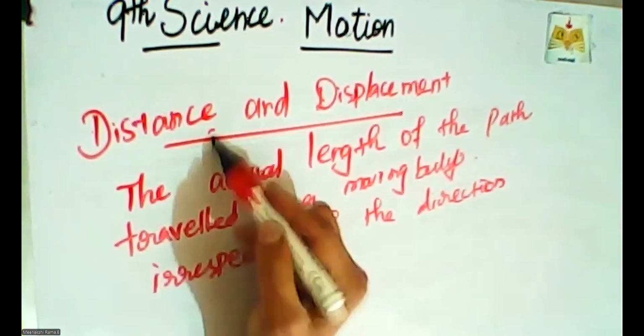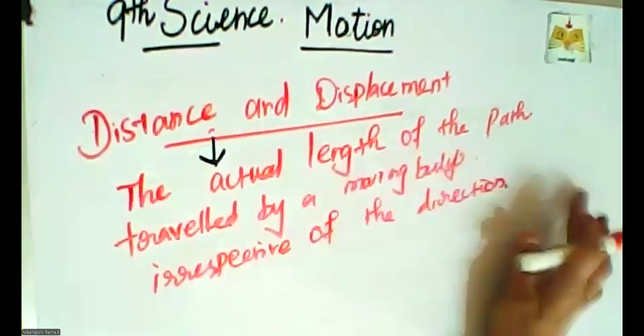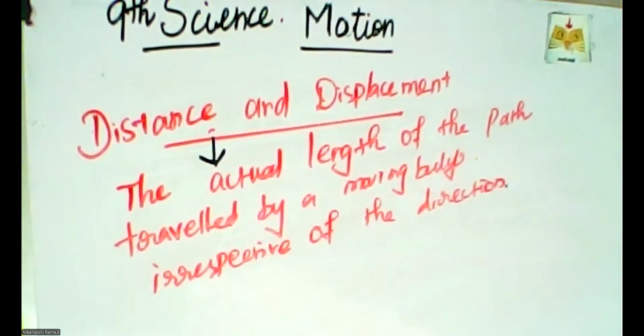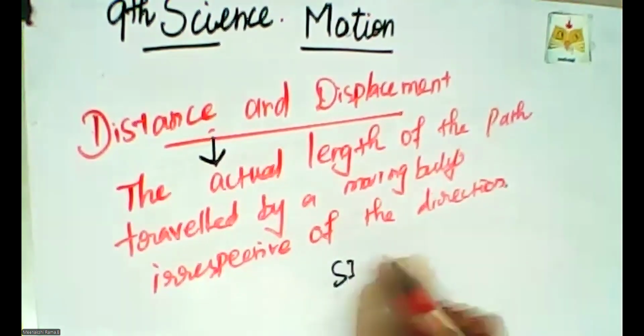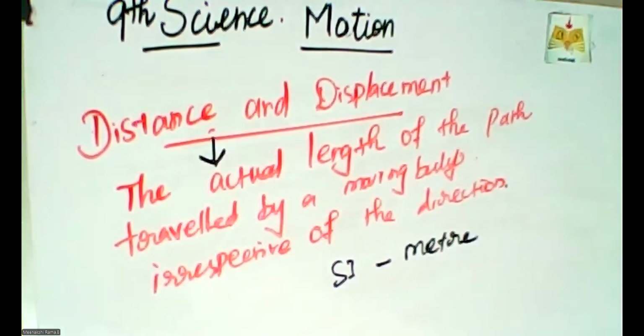This is the concept of distance: the actual length of the path traveled by a moving body irrespective of the direction is called the distance traveled by the body. How can we measure the distance? The unit in the SI system is meter. It is a scalar quantity having magnitude.